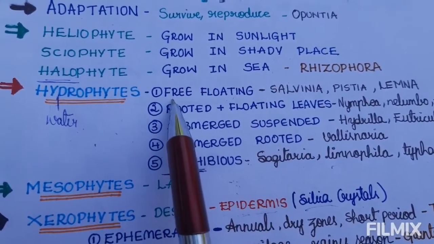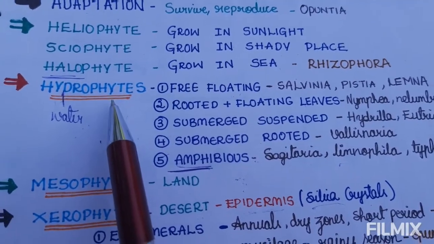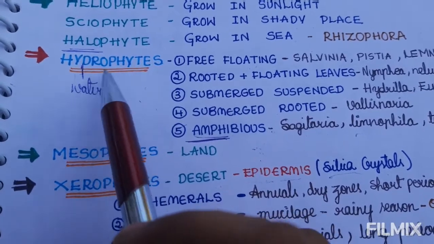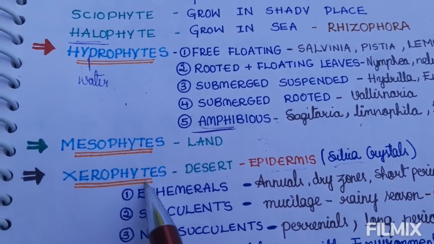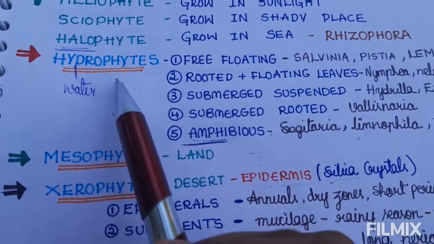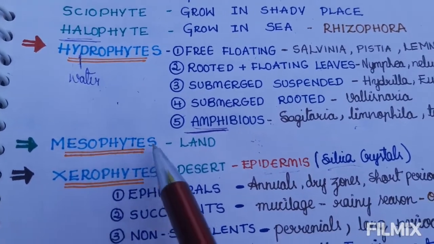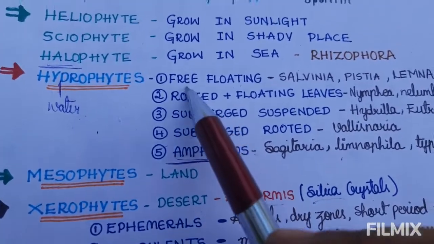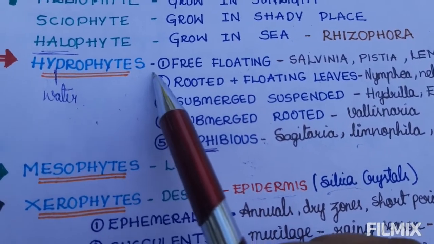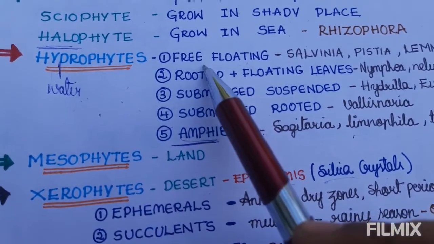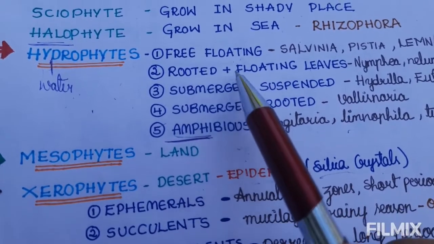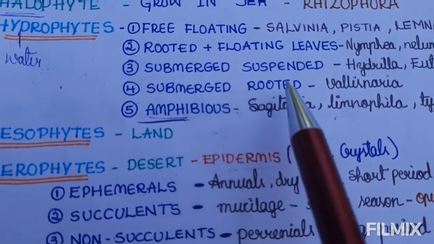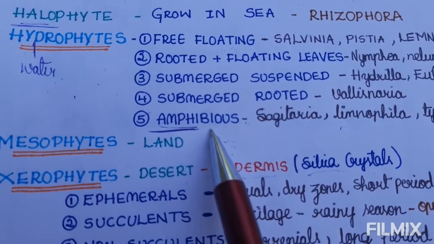Next, there are 3 types of plants: Hydrophyte, Mesophyte and Xerophyte. Hydrophyte means the plants grown in water, Mesophyte means the plants grown on land, and Xerophyte means the plants grown in deserts. Hydrophytes are again divided into 5 types: free floating, rooted plus floating leaves, submerged suspended, submerged rooted and amphibious.